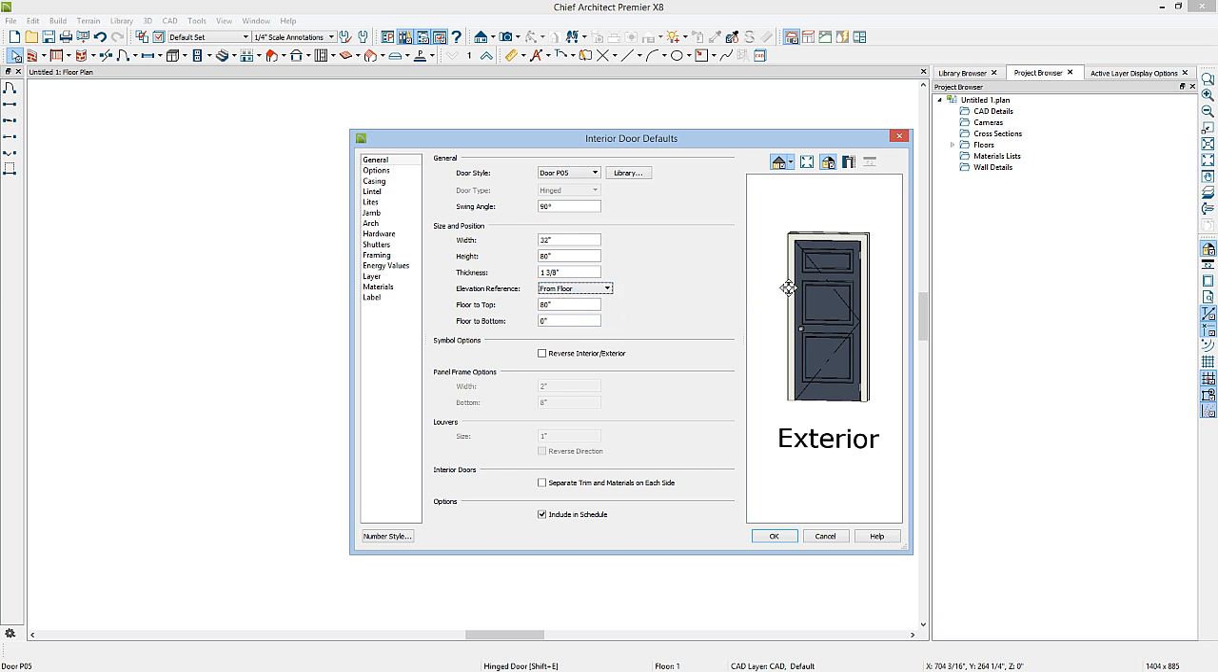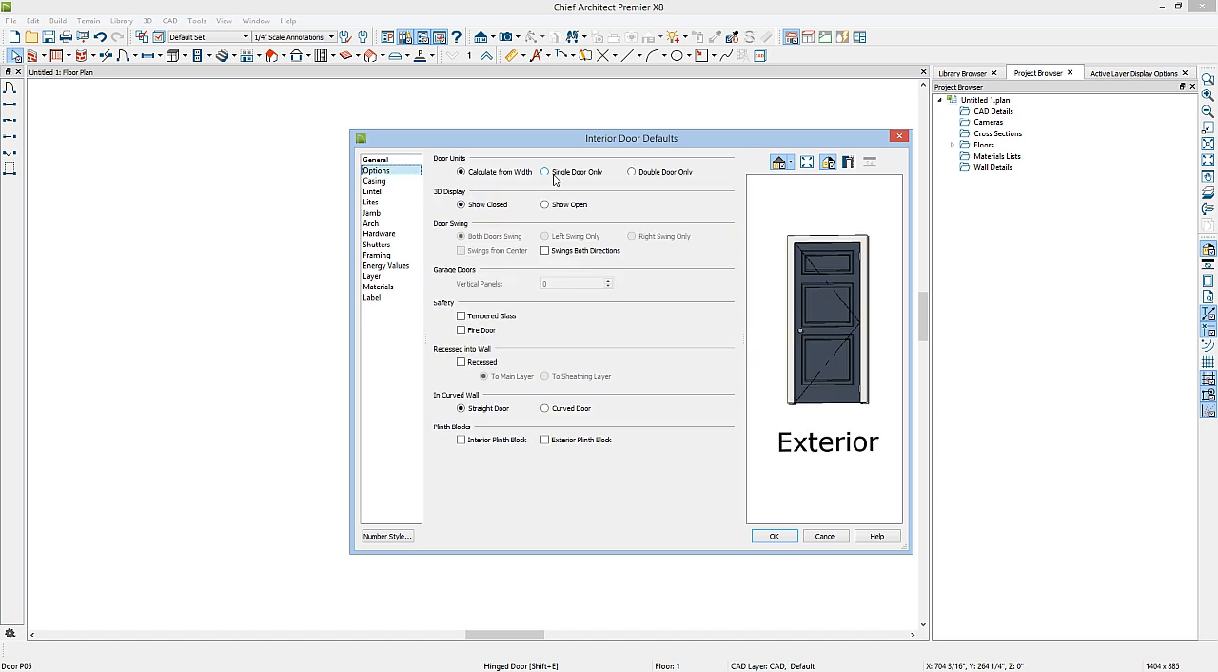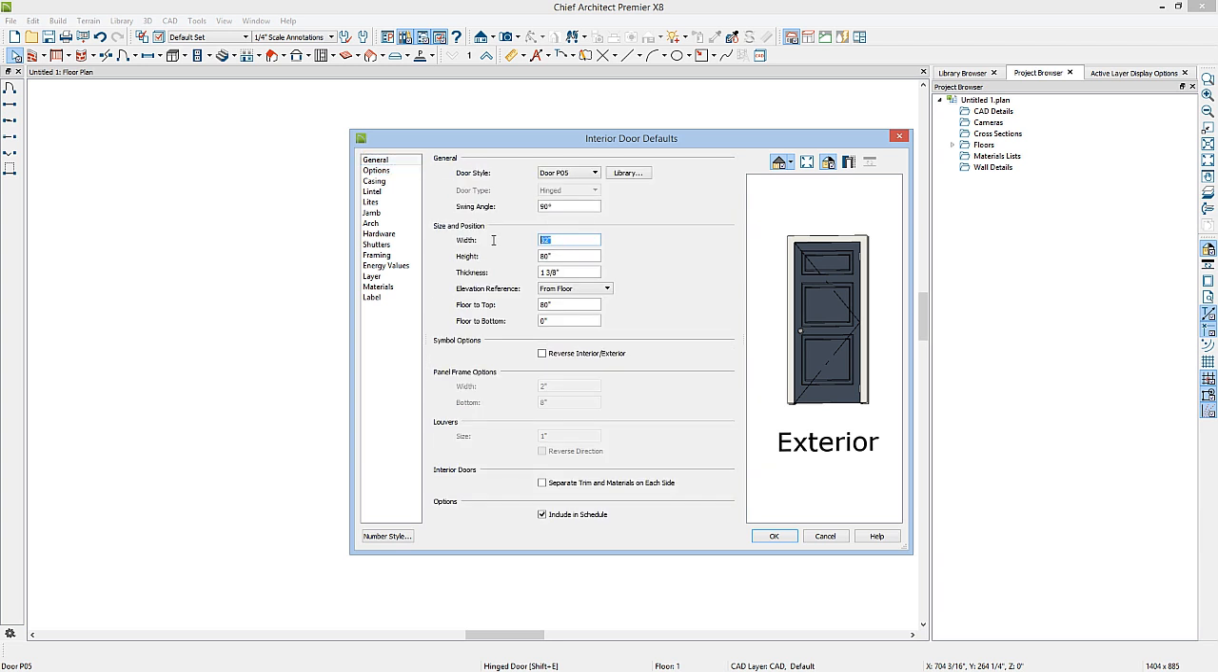When you place a door in a wall, remember that every wall has an interior side and an exterior side. So when you place the door, these different sides will correspond with your wall. You can reverse that by clicking on this button. Under Options, you can decide if you want your default interior door to be a single door or a double door, or calculate it from the width. If it's calculating from the width, if I change this door to anything wider than 48 inches, it'll automatically change the door to a double door.